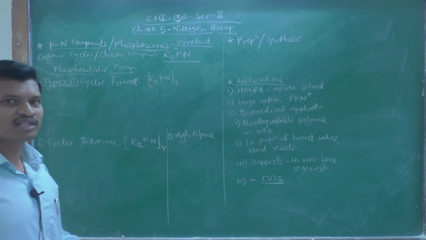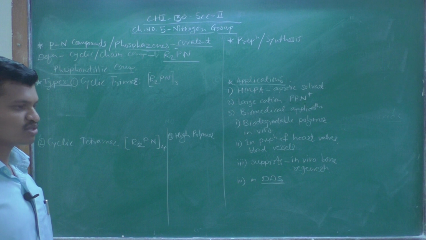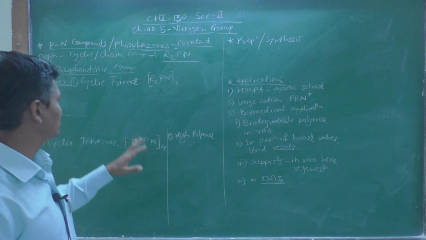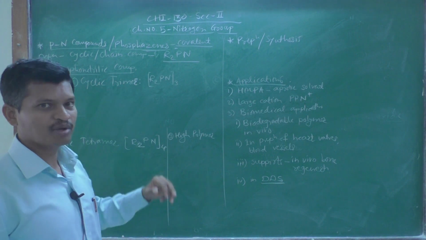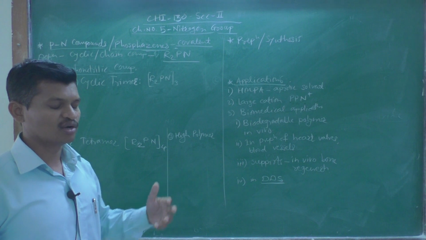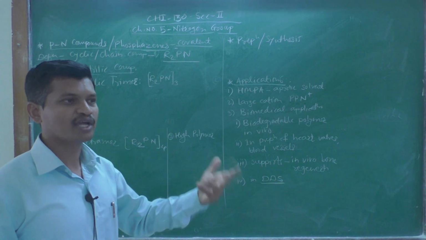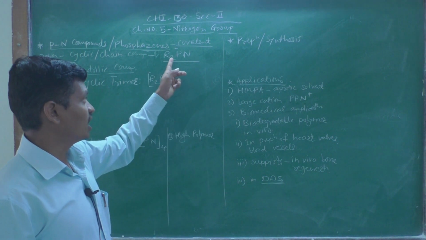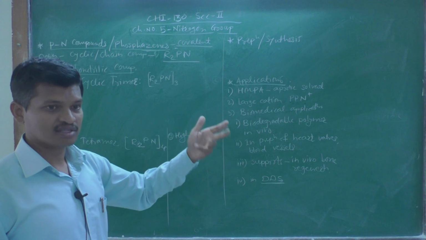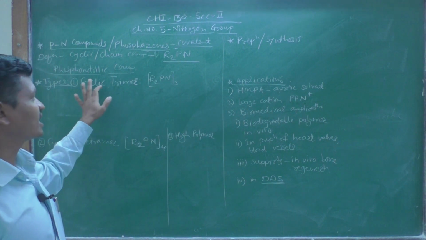Mainly three types have been observed for these phosphorus nitrogen compounds. First one is cyclic trimer. All are cyclic, no doubt. Trimer means they consist of three units of R2PN. So, when R2PN exists as a trimer, that compound is called a cyclic trimer.